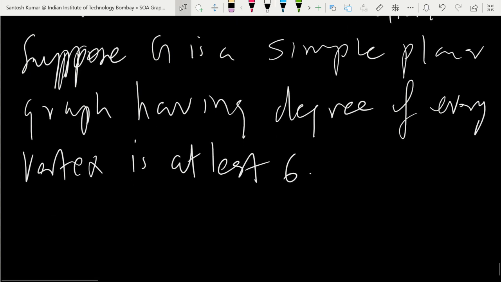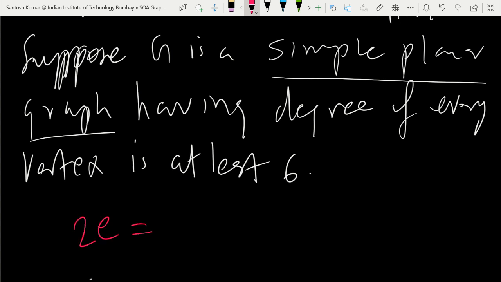Okay, so since G is a simple planar graph and having degree of every vertex at least 6, you know the degree sum formula, 2e is equal to the sum of degrees of each vertex. Each vertex has degree at least 6 and there are n vertices.